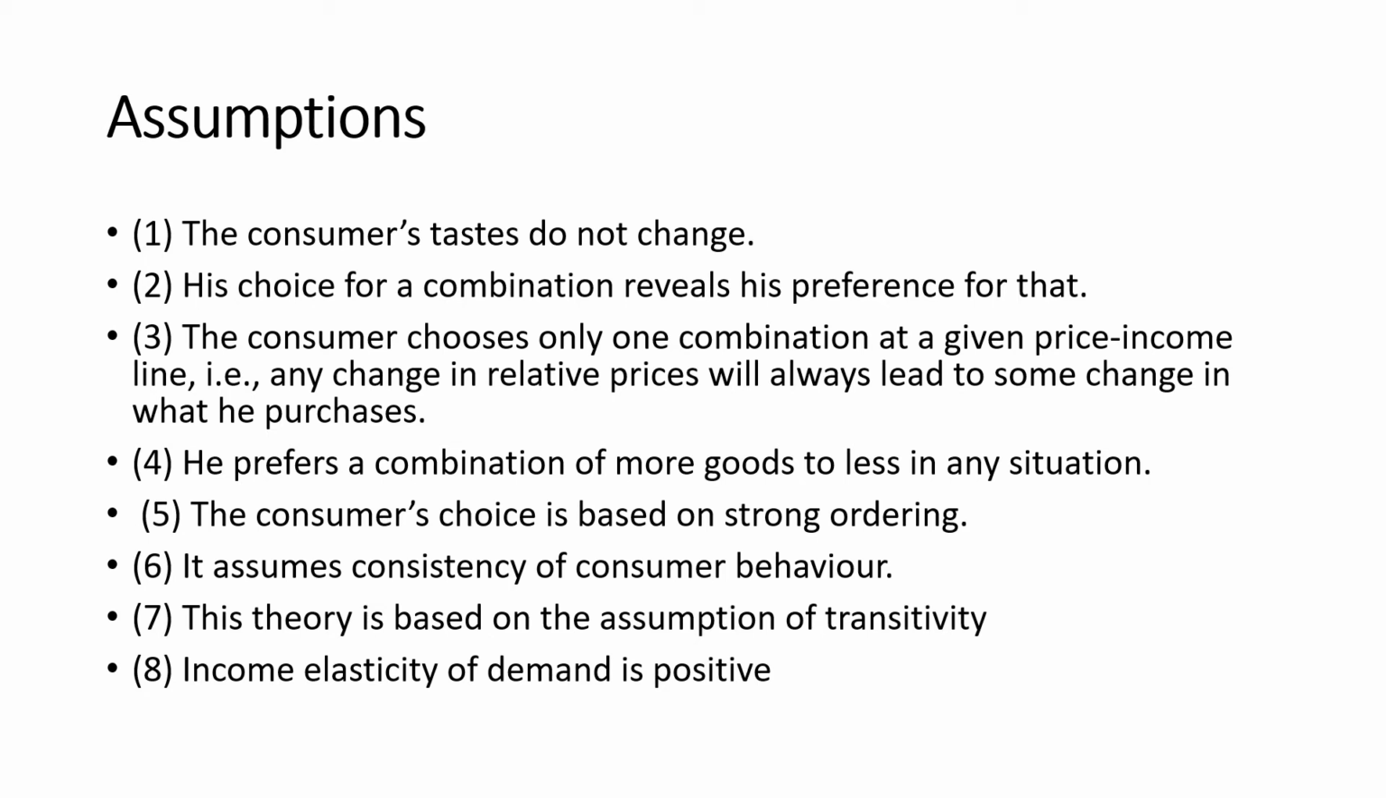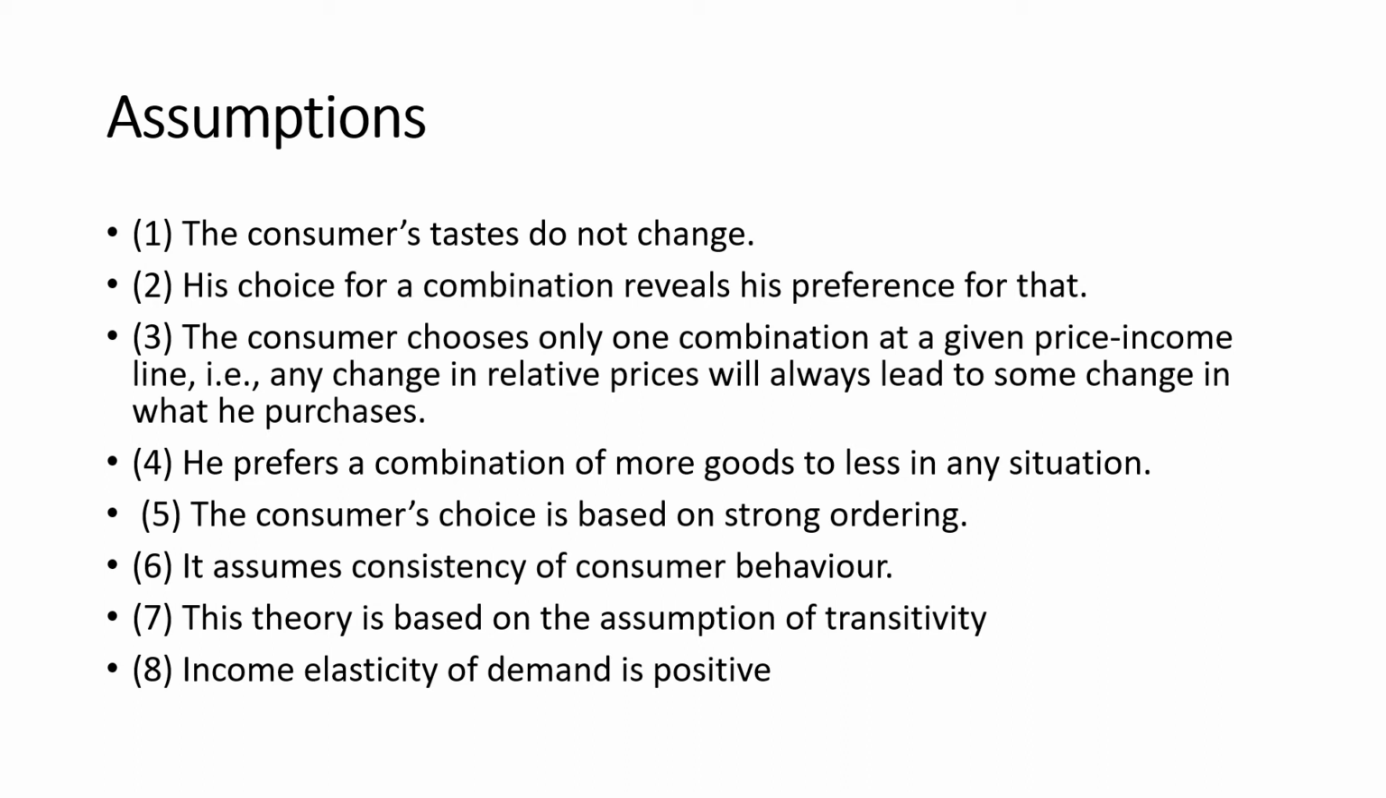Then he prefers a combination of more goods to less in any situation. We have seen that in the indifference curve approach. When you move from one indifference curve to another, the upper indifference curve shows more satisfaction because the upper indifference curve could be attained only with more income. So here also, every rational consumer would like to maximize his utility and satisfaction. To maximize his satisfaction, he always prefers more goods to less goods.